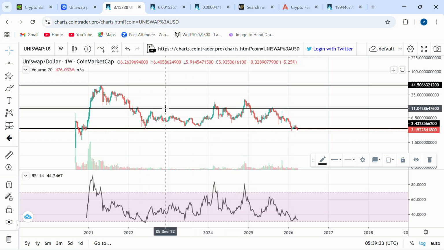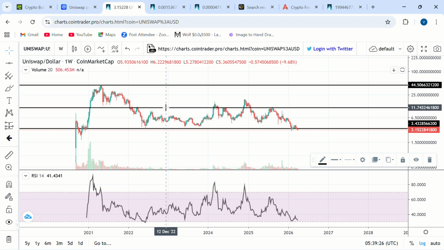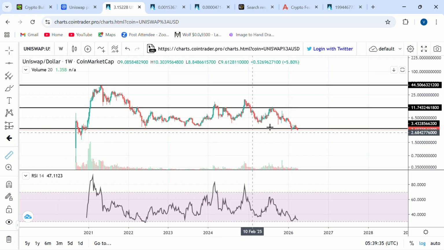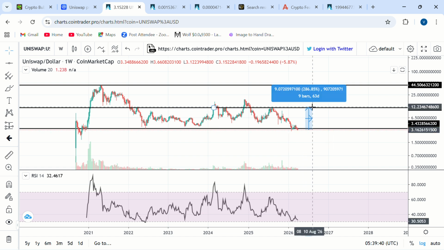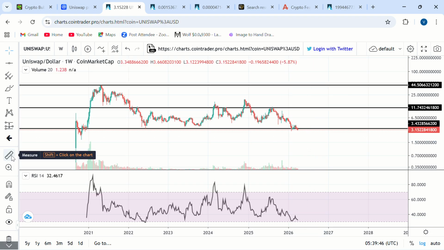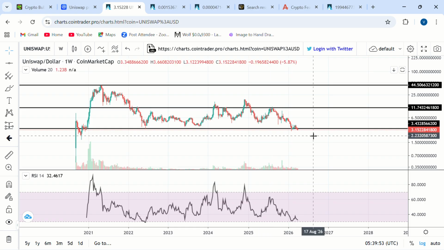2022. But in the case where we see Uniswap pumping to higher prices, because that's where I'm biased towards being bullish, I'm biased towards higher prices. The $11.7 level, as I talked about in the previous video, is going to be very, very important for Uniswap. From where we're currently trading right now, Uniswap needs to pull off around a 280+% move to the upside to get to $11.7. We saw Uniswap getting there way back in July of 2025. We got rejected there, started dumping to Goblin Town.